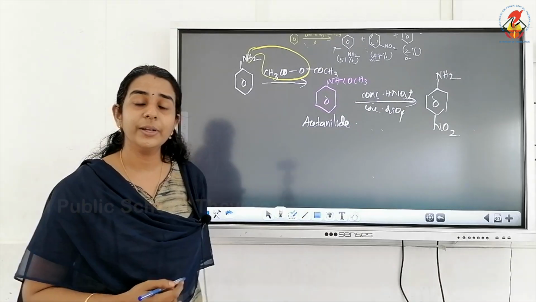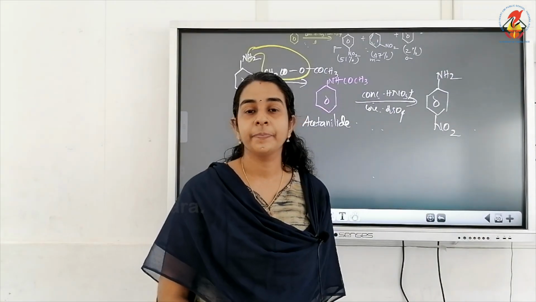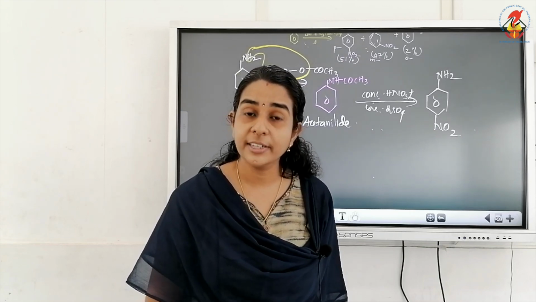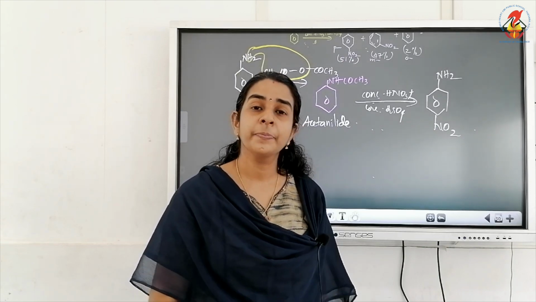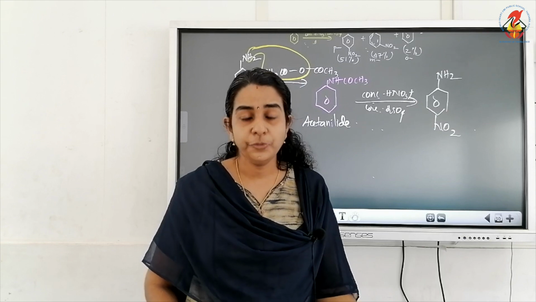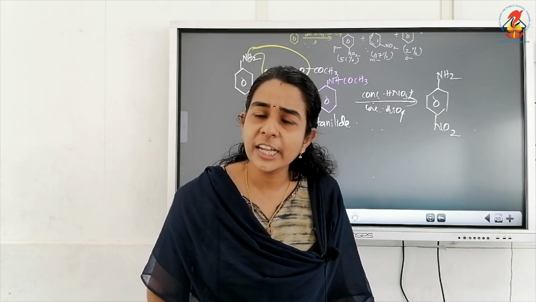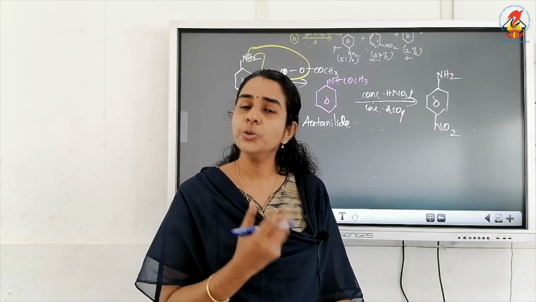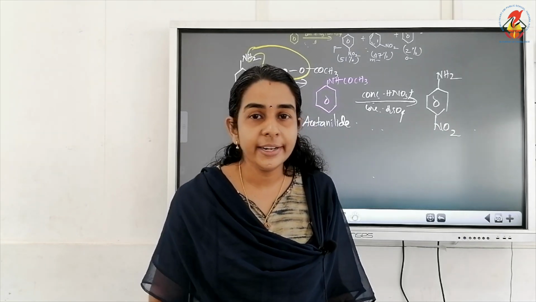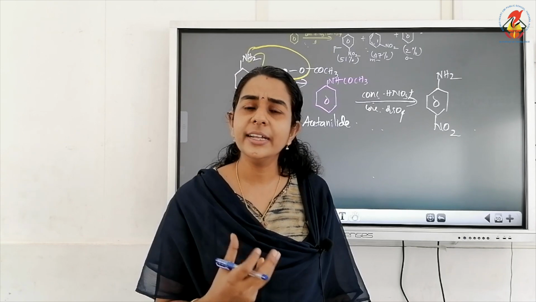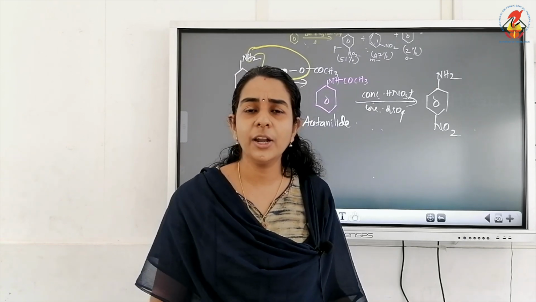So this is about the nitration of aniline. Now one more question, a recent question coming from this section. During nitration of aniline, why are we getting a significant amount of meta-nitroaniline? The NH2 group is ortho-para directing, isn't it? Then why are we getting a meta derivative along with this?